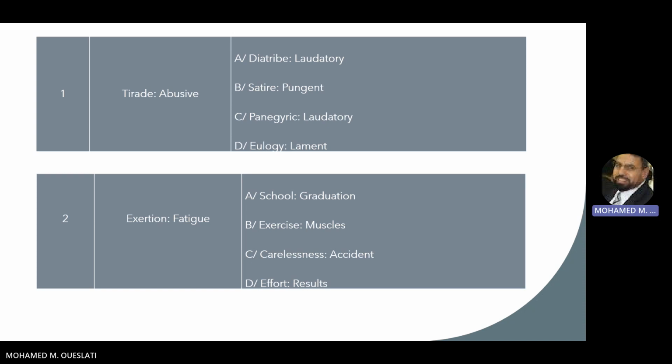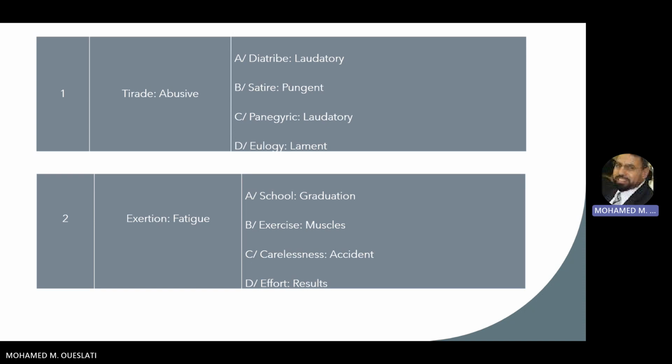The right answer for this one is panegyric and laudatory. So the same here, where we say that panegyric is a speech that conveys praise towards someone or something, and we say a laudatory panegyric, which means a speech that is positive, that holds a lot of praise towards a certain issue or to someone.